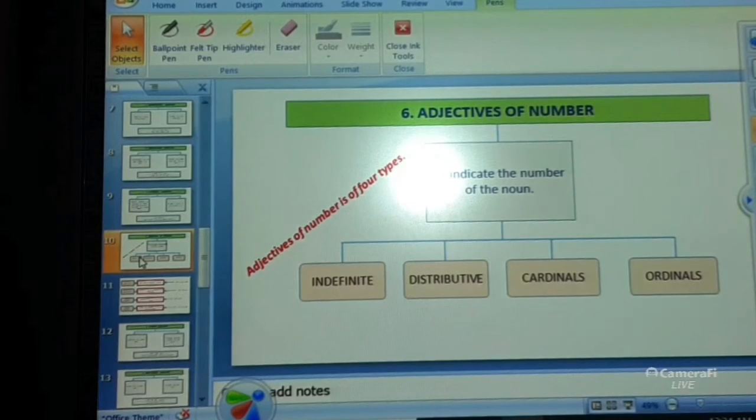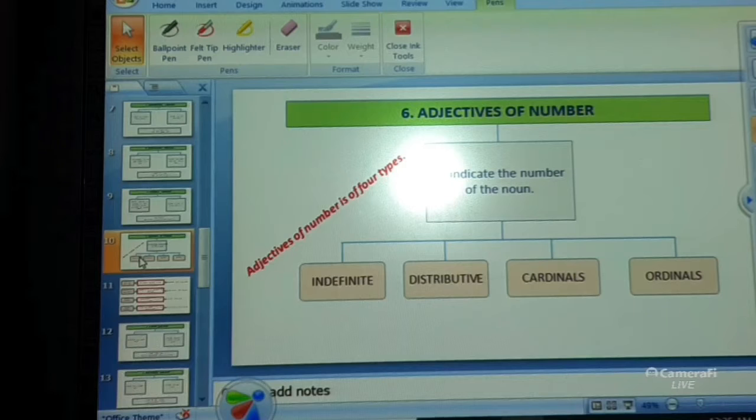Now, the next is adjective of number. When you are talking about adjective of number, then it is used to indicate the number of the nouns. That means how many things or how many persons are there being used in that particular sentence. It shows the number of the nouns that has been used in the specified sentence.